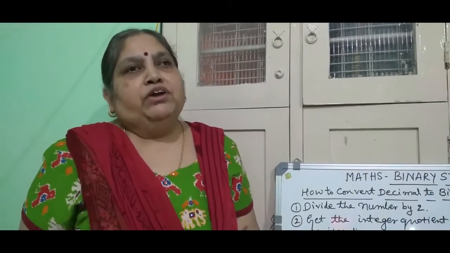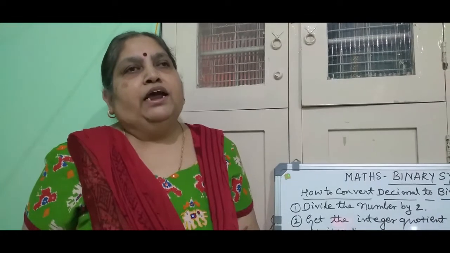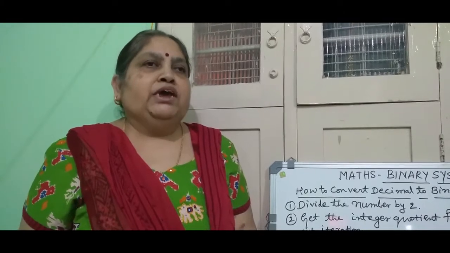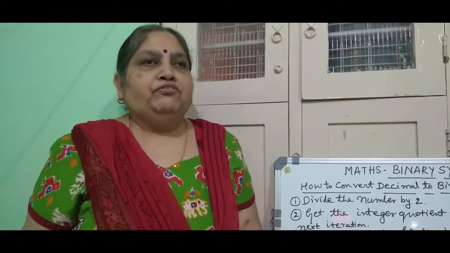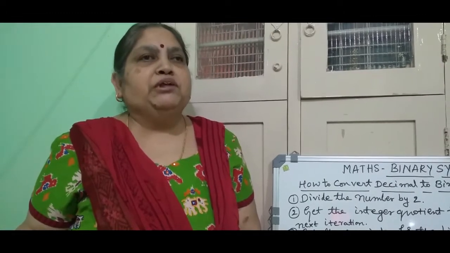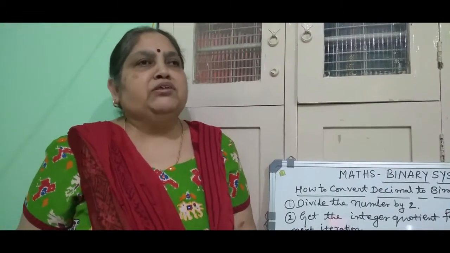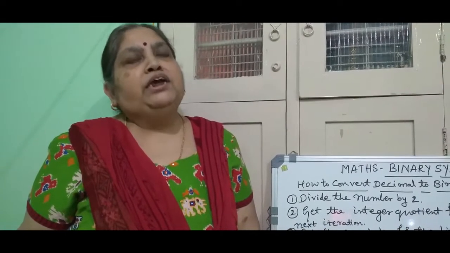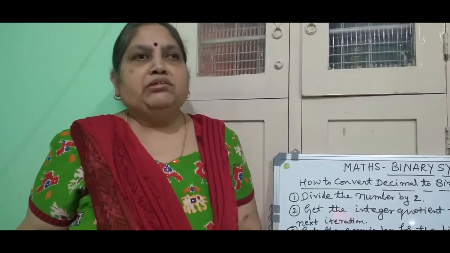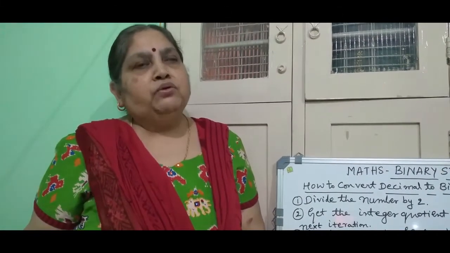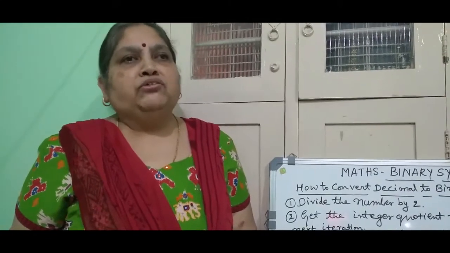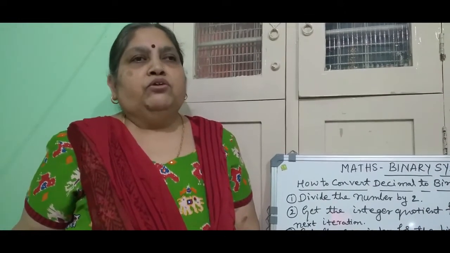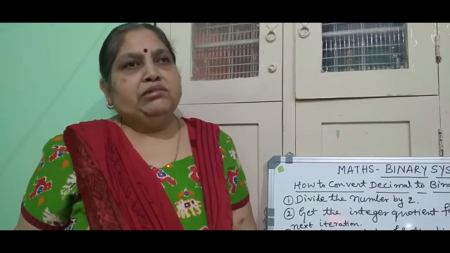The numbers we are using in our day-to-day life, for whatever purpose, are digits. 4 pencils we call, and 5 chairs, or 55, the number 55, 55 persons, 50 persons, 100 persons. Like that we go on representing so many things in our daily life only through the decimal system. Deci means 10. Here we use the digits 0, 1, 2, 3, 4, 5, 6, 7, 8, 9. Only those digits we use in the decimal system.